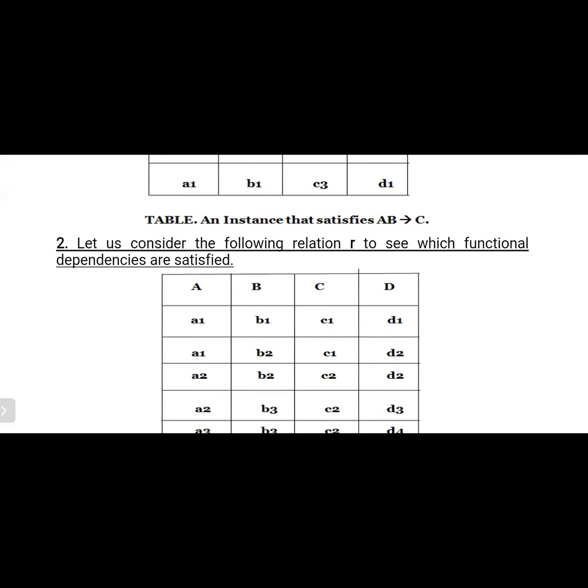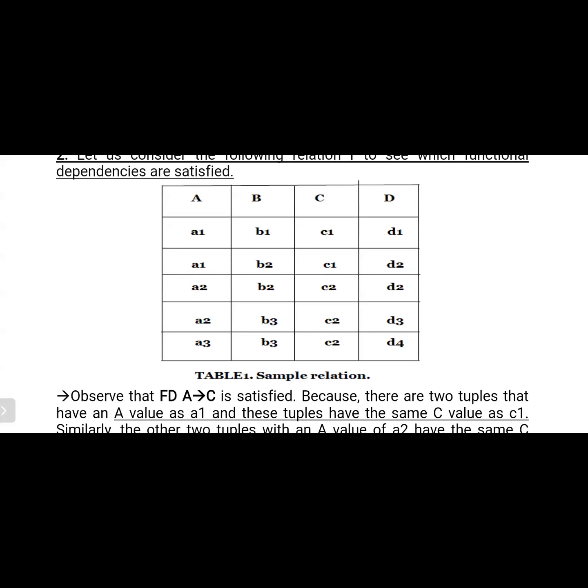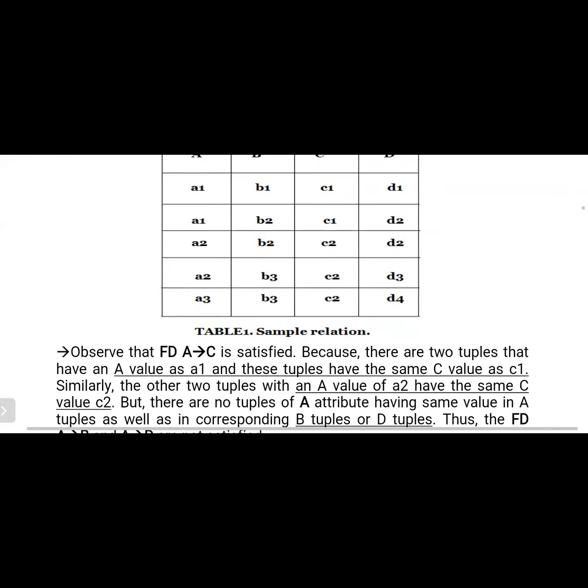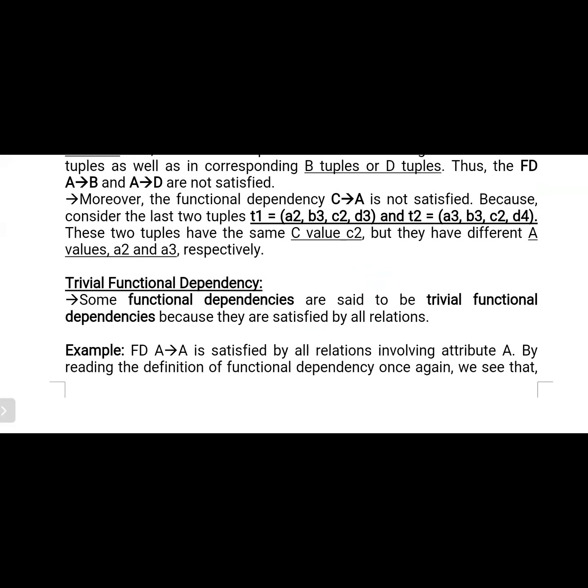Let us consider the following relation R. The functional dependencies are satisfied. Here A to C. So that means whenever the value is A1, then the value is C1. Okay, if you observe here, the value is A2, then the value is C2. In the case of value A3, also the value is C2. So that means if you observe just two columns, two tuples, if it is satisfied, that is nothing but a functional dependency. Okay.